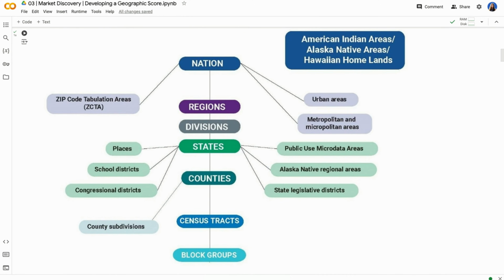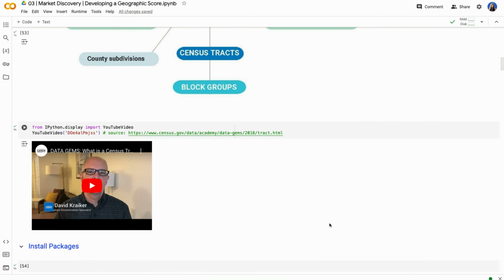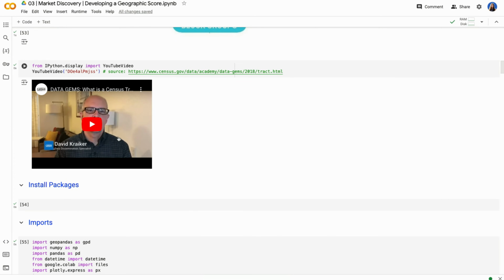So here are the regions defined by the US Census, and we can see they have data at the nation level, zip code level, region, division, states, counties, and what we're looking at is census tracts. You may have heard of block groups as well, which is even more defined. However, I find it to be such a small sample set that it is a little more difficult to draw conclusions from, which is why I look at census tracts. And here you can see a video directly from a data specialist from the US Census who talks about tracts.